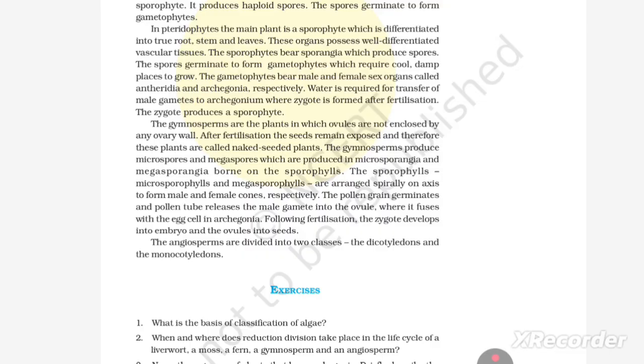The angiosperms are divided into two classes, dicotyledons and monocotyledons.